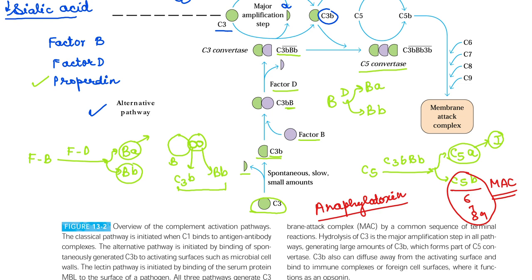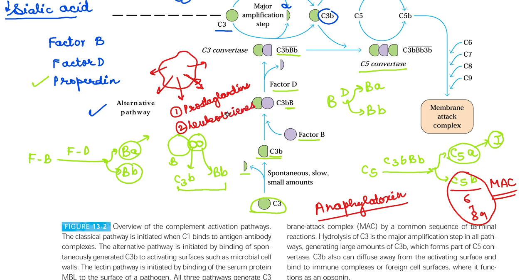Please remember that when I talk about anaphylatoxin, it means that these C5A molecules will go to mast cells and cause their degranulation. That means the granules will undergo exocytosis to release their components. The components include prostaglandins, leukotrienes, and bradykinins.